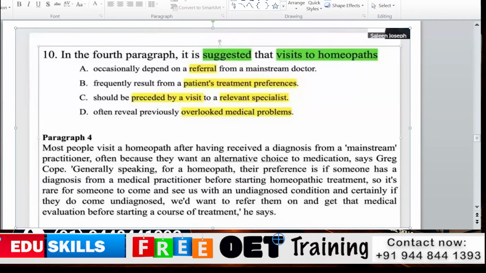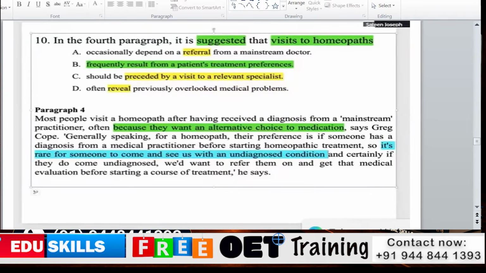So in the fourth paragraph it suggests a visit of homeopath. Here we have to understand that there is one word in the third line. Generally speaking, for the homeopath, their preference is someone has a diagnosis from the medical practitioner before starting the homeopathic treatment.